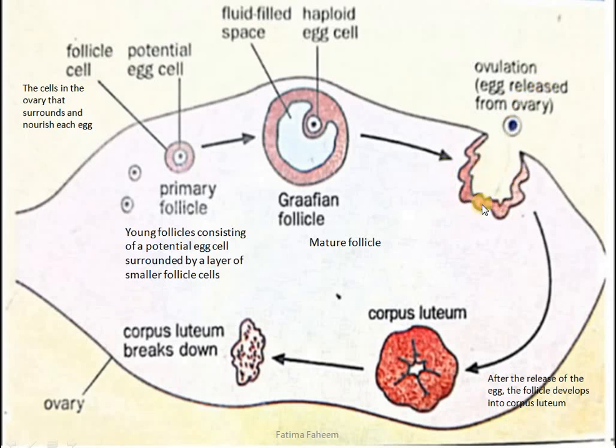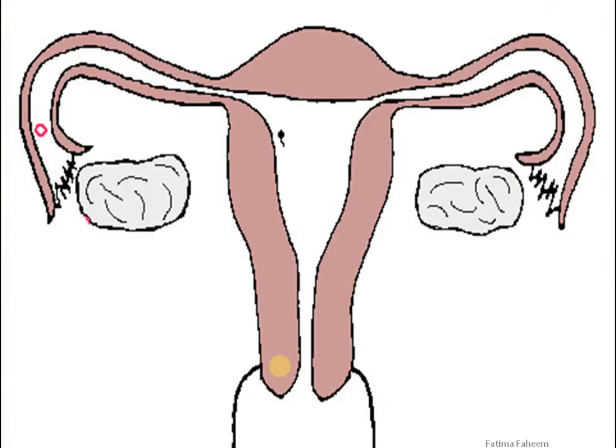The rest of the follicle which is left behind will form corpus luteum. This is the structure of corpus luteum, which is formed only after the release of the egg. If fertilization does not take place, corpus luteum breaks down and is discarded. Here in this animation, I have tried to show you the process of fertilization.